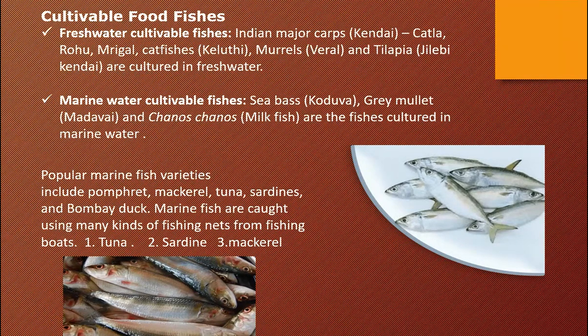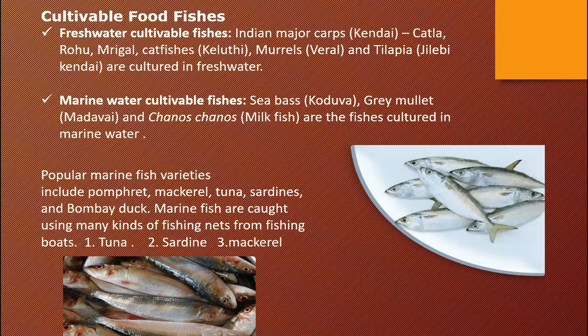The next one, cultivable fish. Cultivable food fishes are again freshwater and marine water. Example, Indian major carp, kendai, katla, rohu, mrigal, catfishes, murrels, and tilapia are cultured in fresh water.